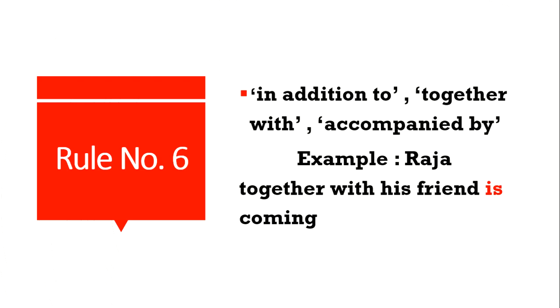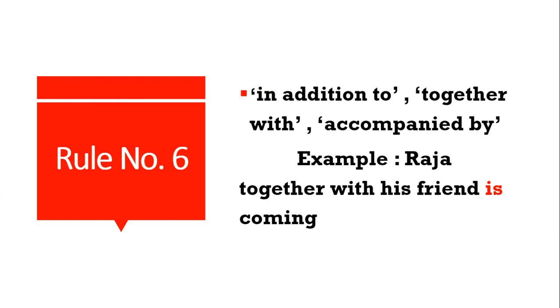Because when we use words like in addition to, together with, and accompanied by, that particular part of the sentence will be considered as an additional part of the sentence. So we need not bother about the additional part. In that case, we have to focus only on the main subject.